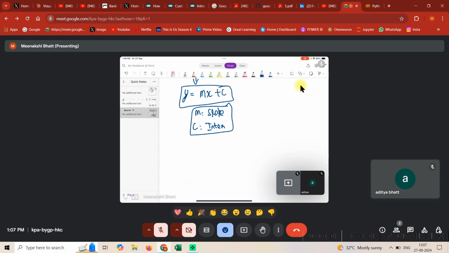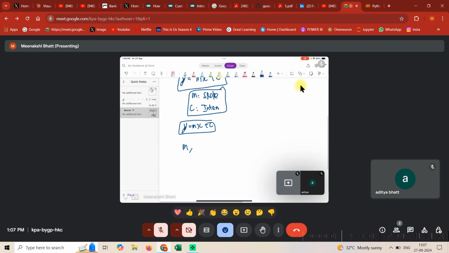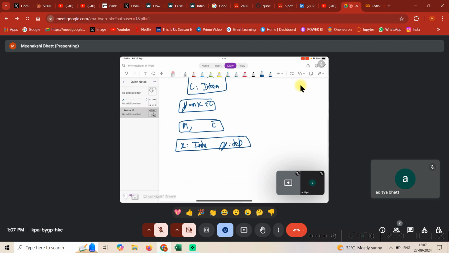So what happens is that you have some data and you want to fit it into this format, y = mx + c, and you wish to compute two things, m and c. Because x would be the independent variable and y would be the dependent variable. Again, let's not go into the theory. The main part of this problem statement is that you need to find a way to compute m and c.